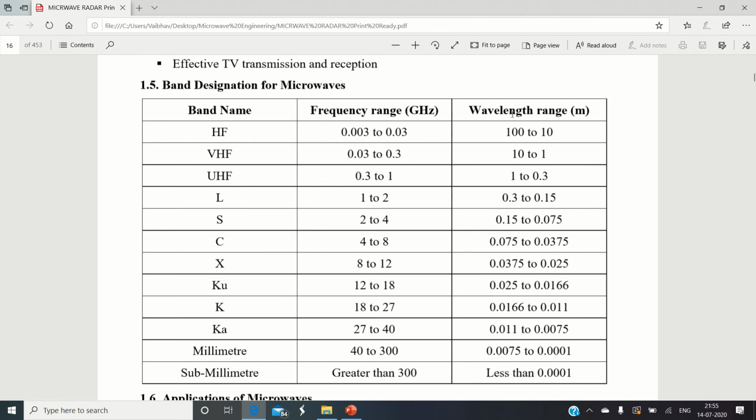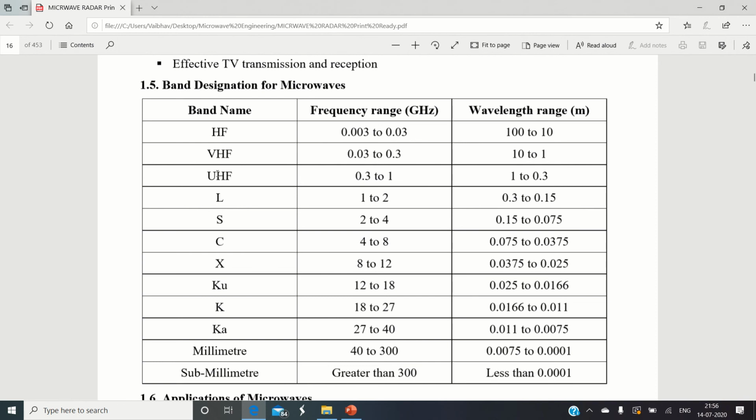Here, in the second and third columns, the frequency range and the wavelength range are indicated. These are the frequency ranges starting from the VHF to the lower millimeter range. Please remember the millimeter wave is different, and is higher than the microwave frequency. So up to 40 to 100 gigahertz, roughly, the microwave has its upper limit. The lower limit starts from VHF, and the upper limit extends to below the millimeter region. The wavelength of the microwave normally varies from 1 millimeter to 1 meter.